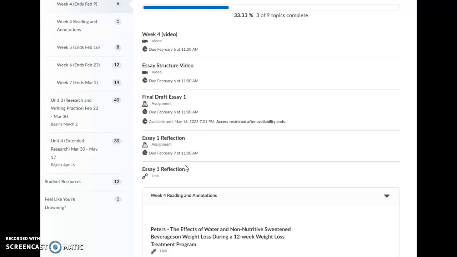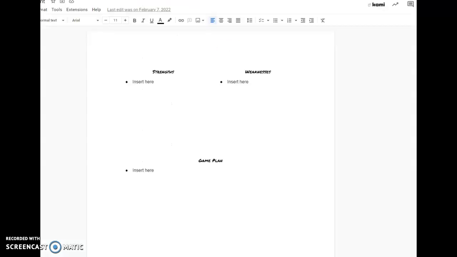This is really going to be a document we use all semester long. So this link will actually make a copy into your Google Drive. So go ahead and do that. You may go ahead and move it over to a folder after you've made a copy if you want. Remember, those copies go directly to your root Google Drive. Let me show that to you, actually. All right, so the essay 1 reflection. If you click the link here, it'll say, do you want to make a copy of this? It'll put it in your Google Drive, and it will look like this. Okay, it's just a template.